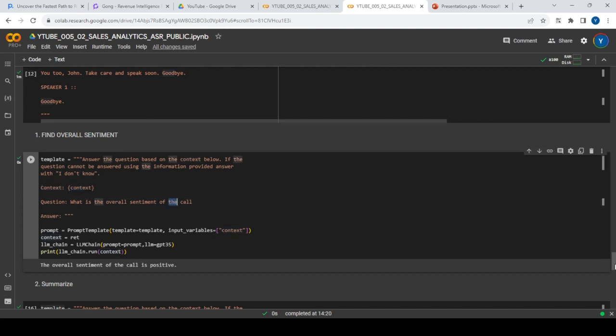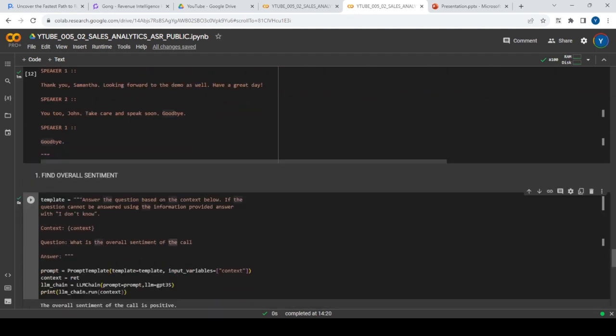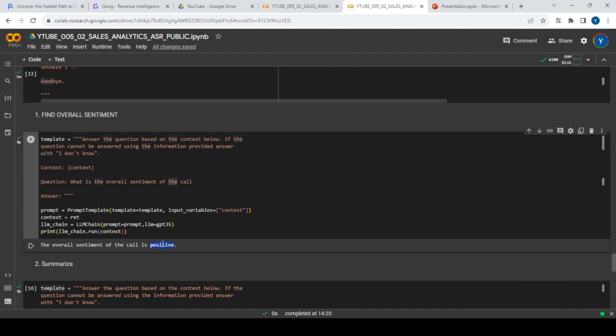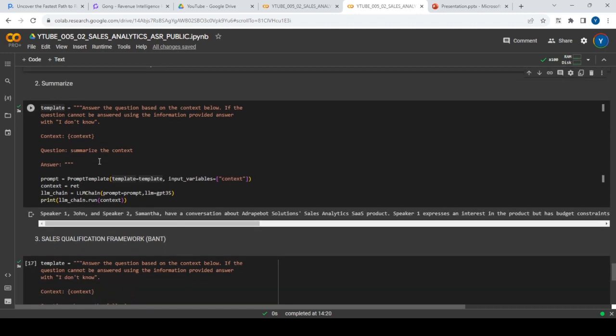If you see this output, definitely it seems to be positive, and that's what it said, that it's positive. So that's good. Second, what we are trying to do, again with GPT 3.5, is we are saying, can you summarize this call? This call is at least a little bit long, so a summarization will help. So here is the summarization.